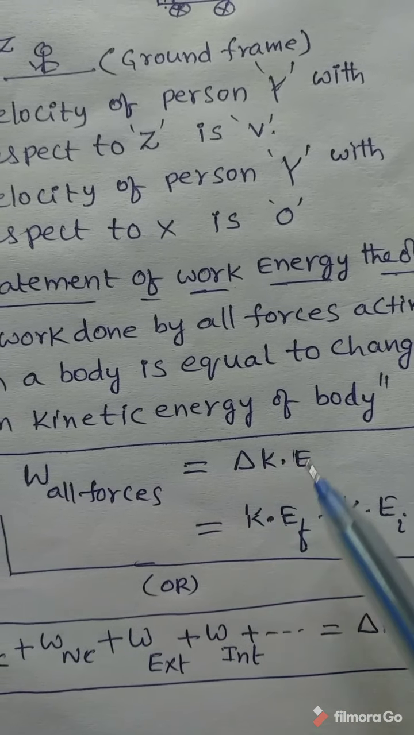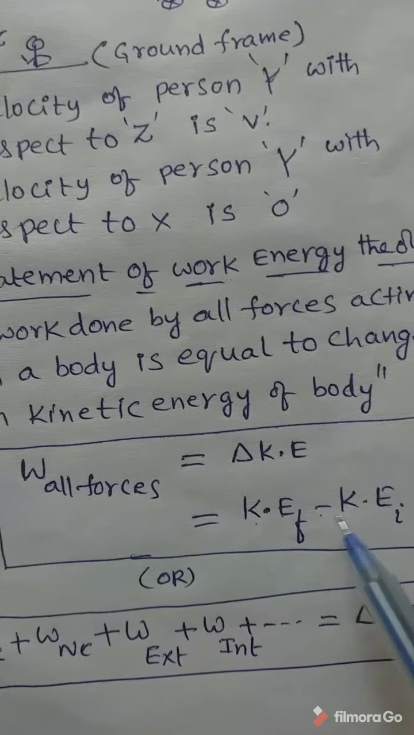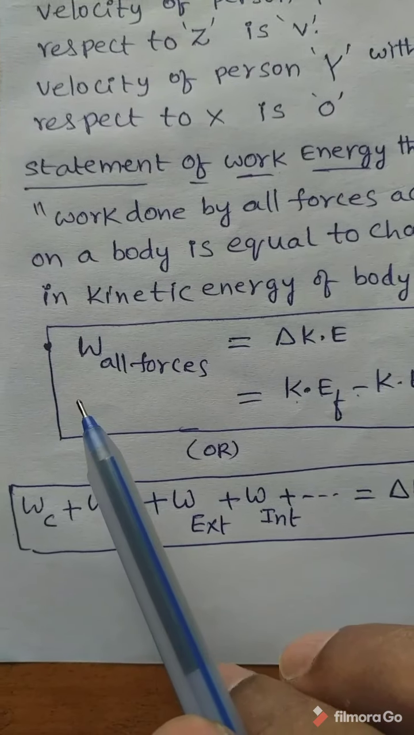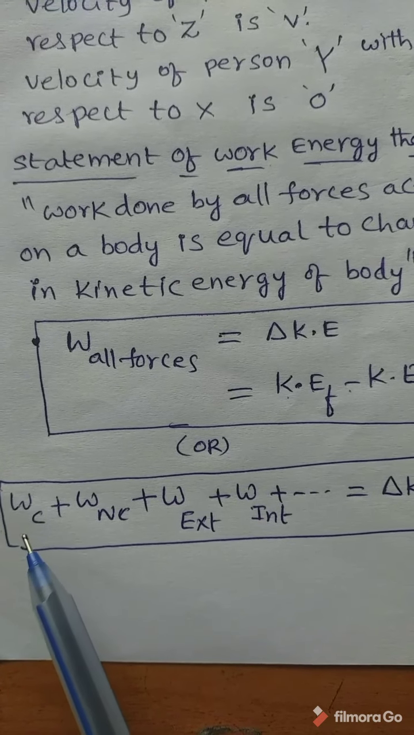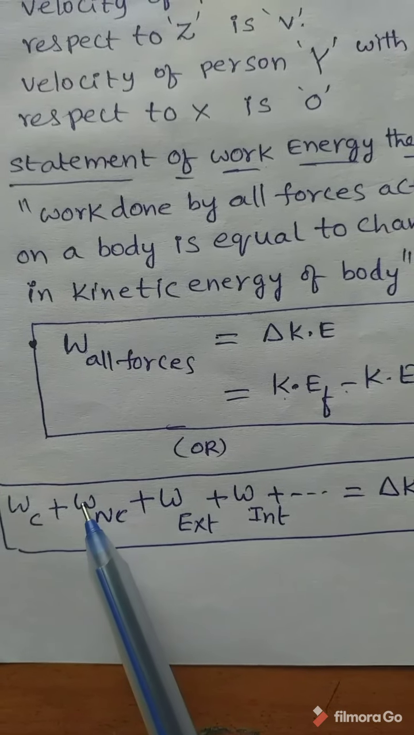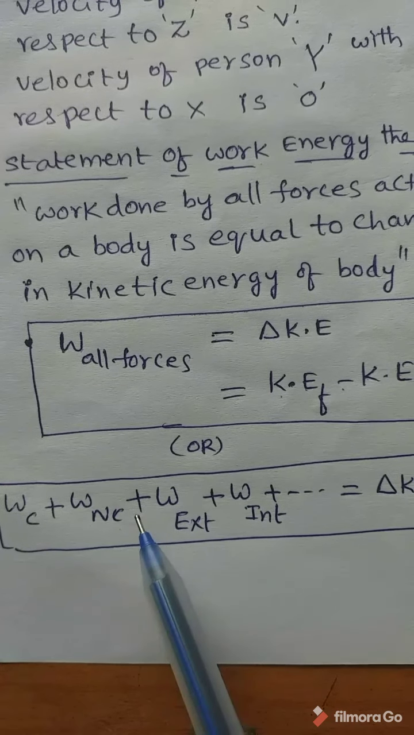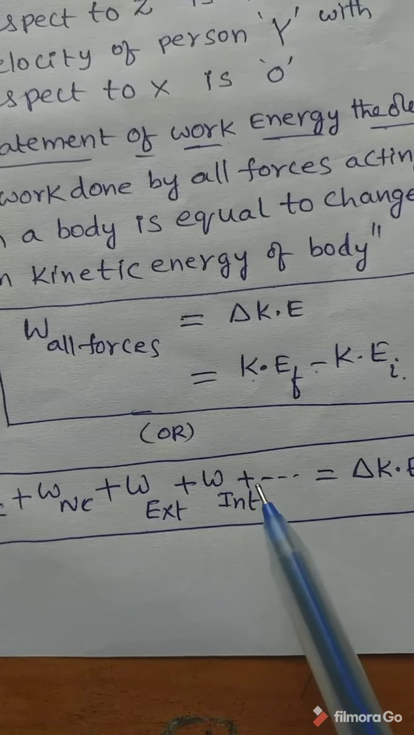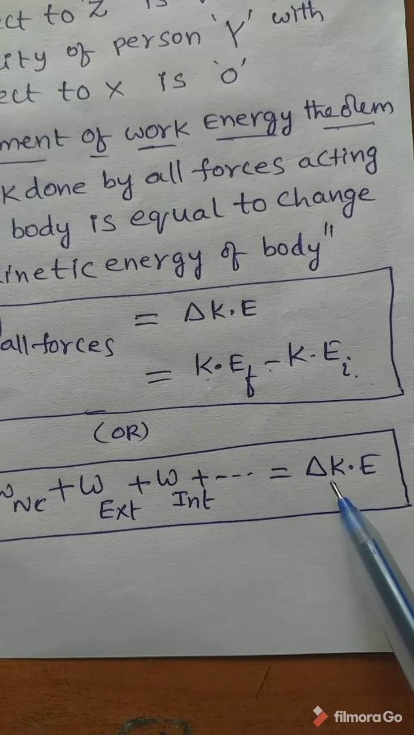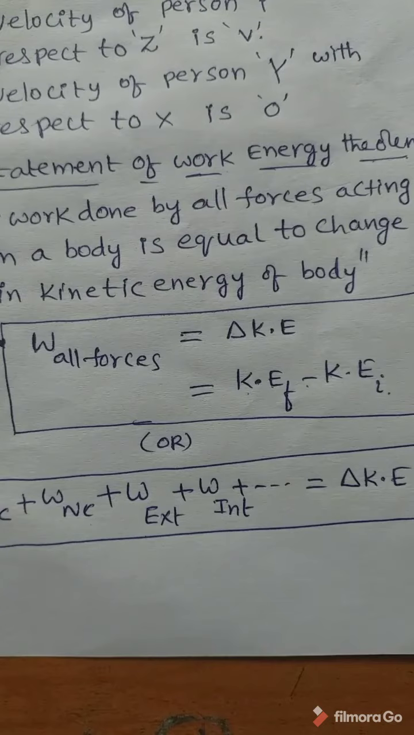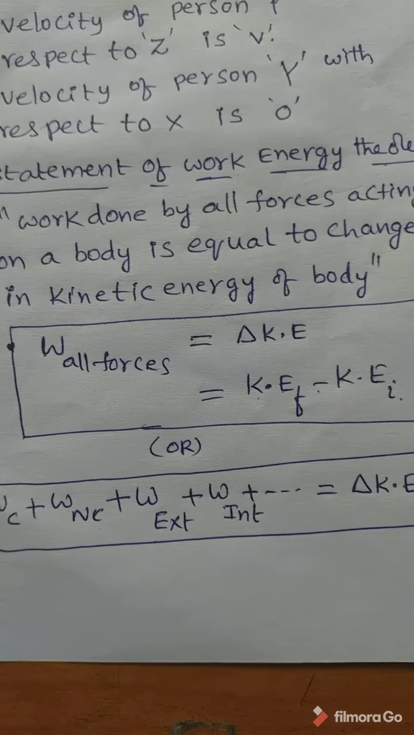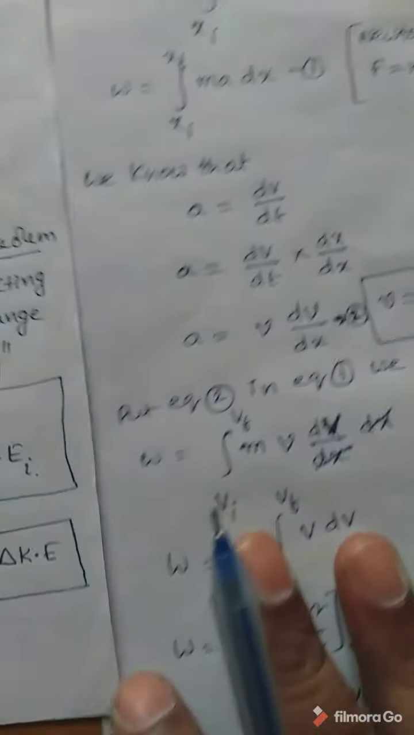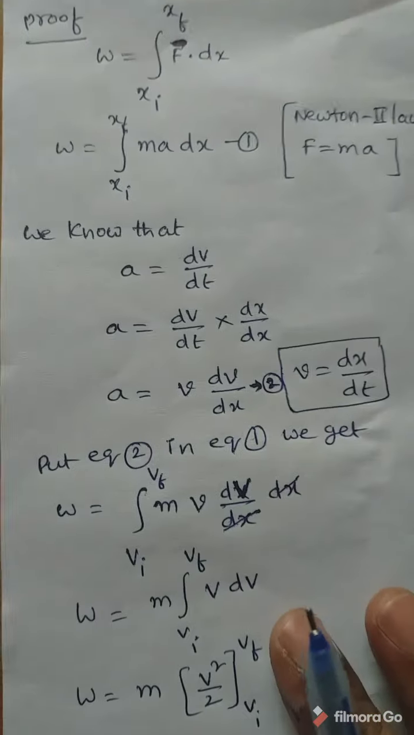Change in kinetic energy means final kinetic energy minus initial kinetic energy. Work done by all forces means work done by conservative forces plus work done by non-conservative forces plus work done by external forces plus work done by internal forces and so on, is equal to the change in kinetic energy. This is the statement of the work energy theorem. So let us see the derivation proof of this theorem.